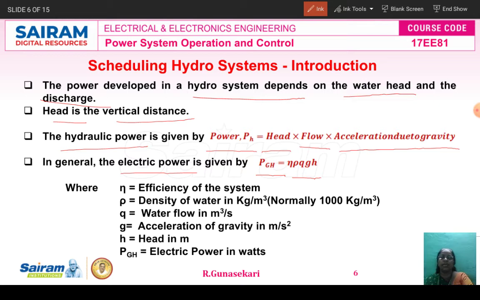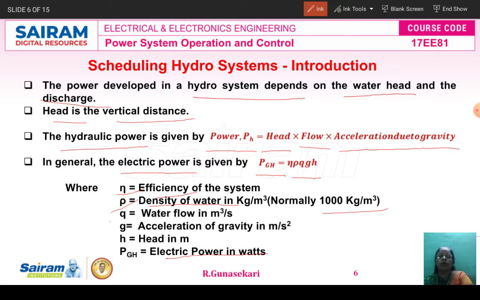P_GH represents the electric power in watts, that is the power generated by the hydro power system. The unit is watts. Then eta, you already know, is the efficiency of the power system. The unit is percentage. The rho is nothing but the density of the water. The unit is kg per meter cube. Normally it is 1000 kg per meter cube only.